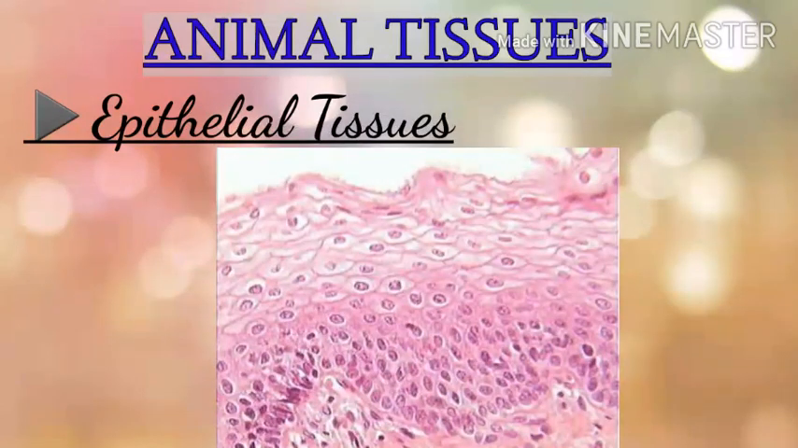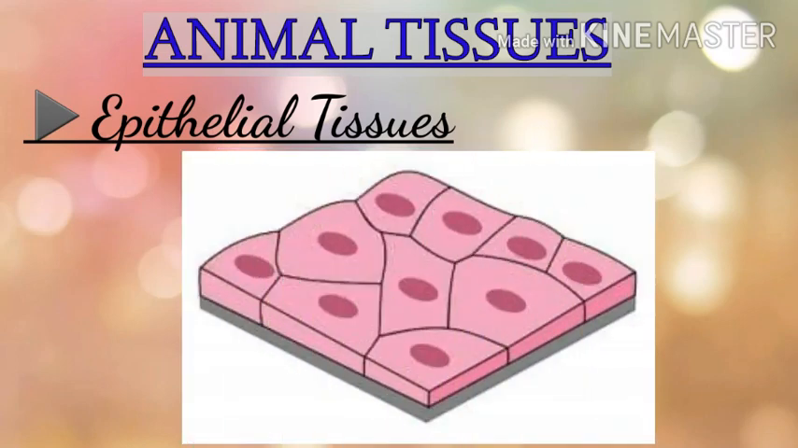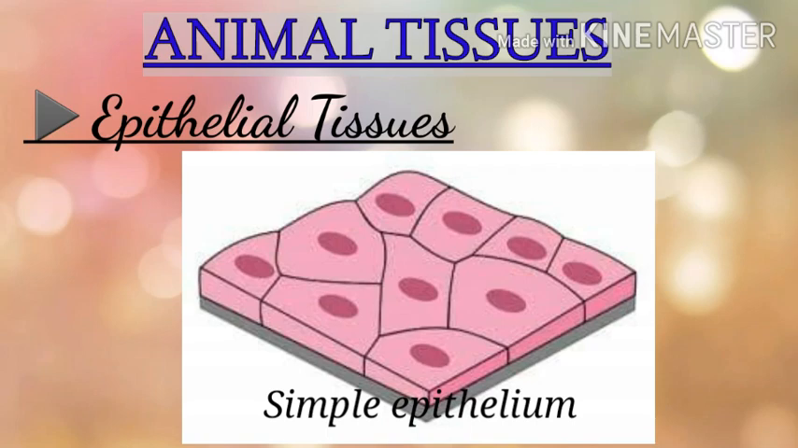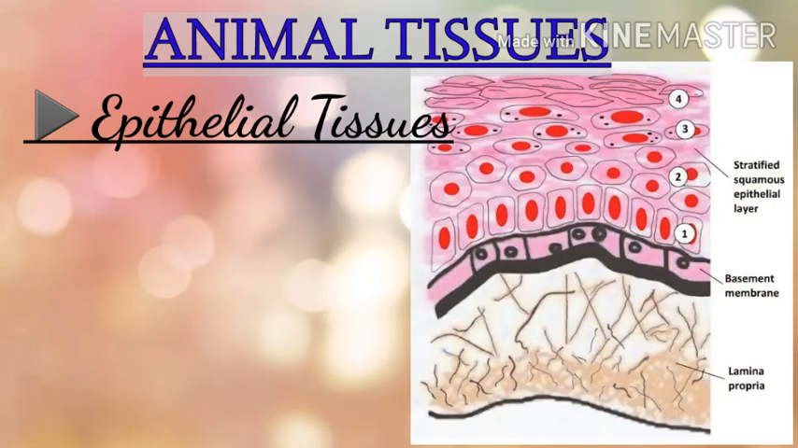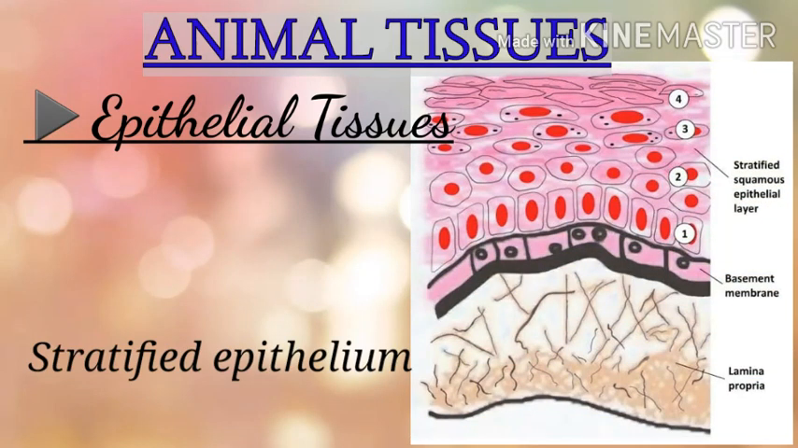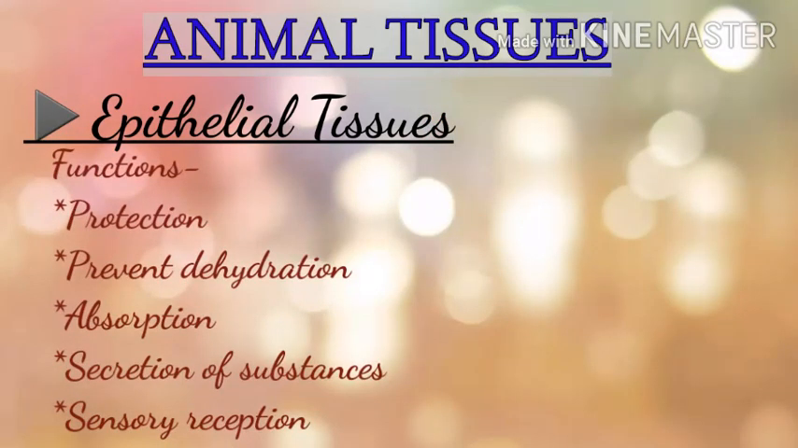Epithelial tissues can be present in a single layer or in multiple layers of cells throughout the body. If the epithelial tissues are present in a single layer, it is called simple epithelium. And if the epithelial tissues are present in many layers, it is called stratified epithelium. Besides protection, the other functions of epithelial tissues include absorption, secretion of substances, and sensory reception.